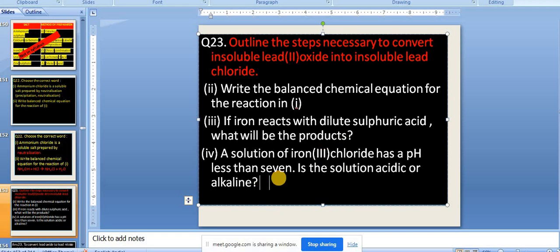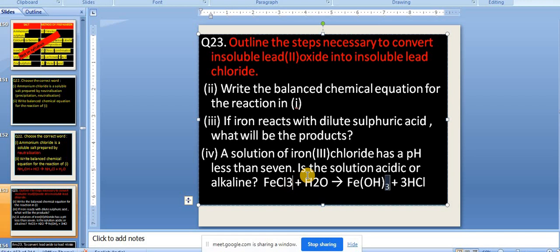FeCl3 plus water. You write what you are getting? Please tell me. FeCl3 plus water, what will you get? Fe(OH)3 plus 3 HCl, yes or no? As you are telling acid plus base gives salt plus water, so then why can I not write salt plus water gives acid and base?